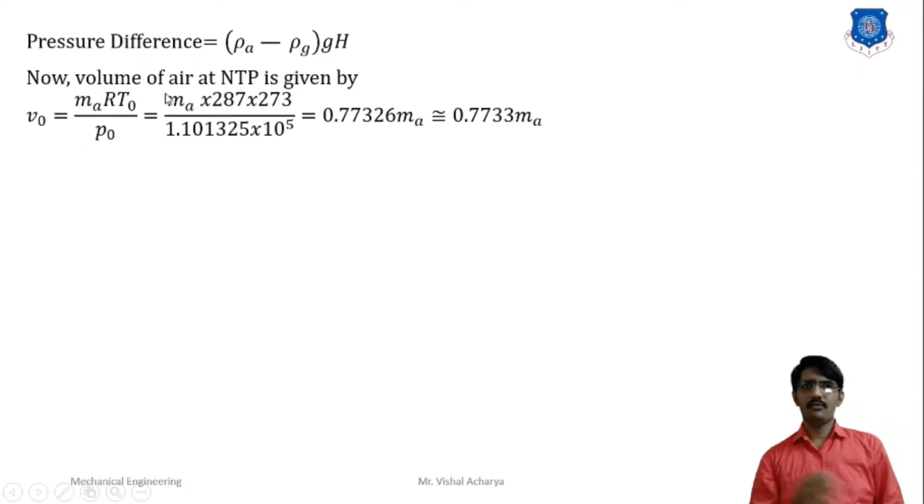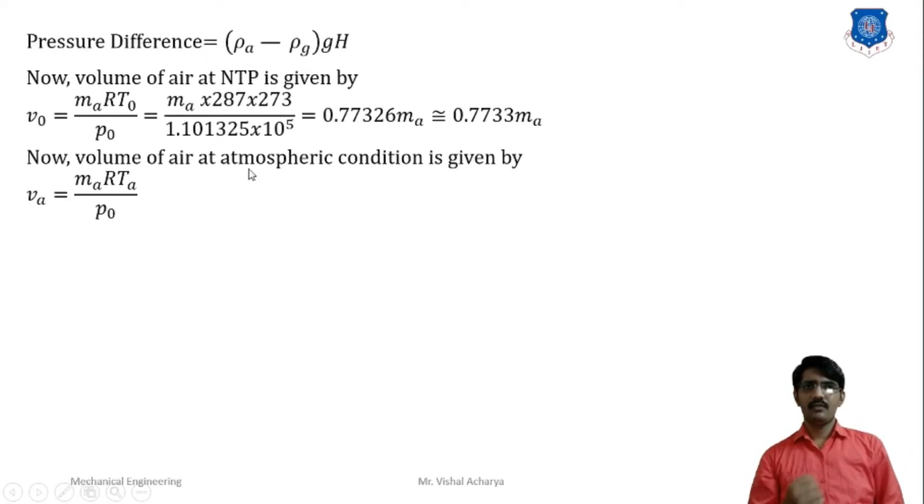First, the volume of air at NTP is given by V0 equal to Ma R T0 divided by P0. Here Ma is the mass of air, R is the air constant with value 287, T0 is the absolute temperature, 273 Kelvin, and P0 is the absolute pressure, 1.01325 cross 10 raised to 5. So our NTP volume is 0.7733 Ma. The volume of air at atmospheric condition Va is equal to Ma cross R cross Ta divided by P0.